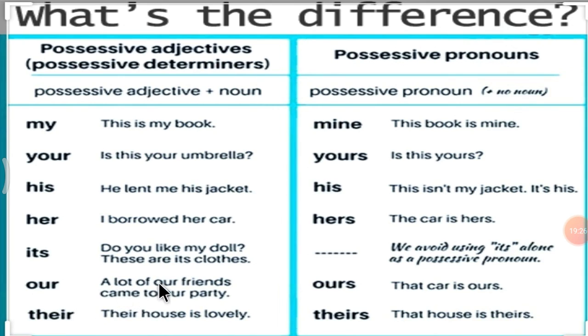Our. A lot of our friends came to our party. Ours. That car is ours. Their house is lovely. Theirs. That house is theirs. So I hope you all understood this properly, what is the difference between possessive adjectives and possessive pronouns and how to use both of them.